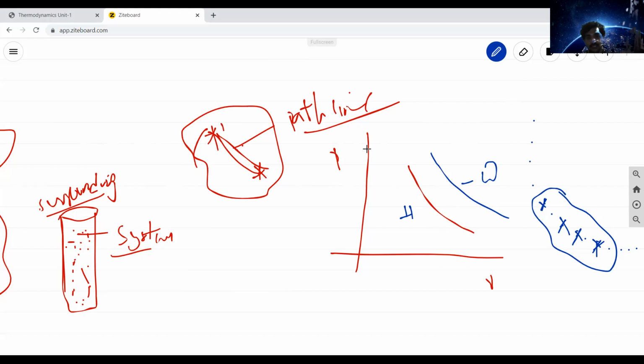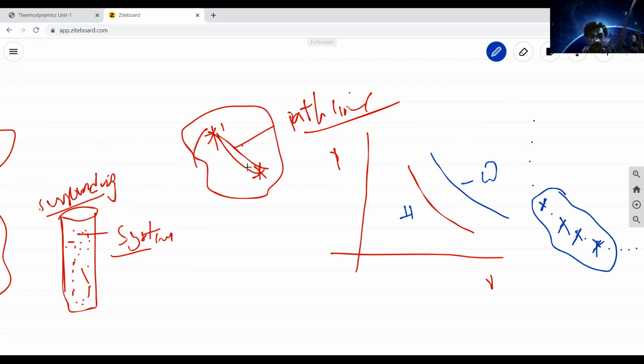Now process means that properties will change, or maybe will not change. The intermediate states, the intermediate values between the two states, is called one process. So process means these properties will be changing from state 1 to state 2 or state 2 to state 1.